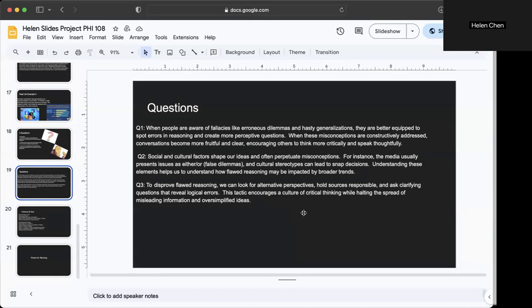Question two. Social and cultural factors shape our ideas and often perpetuate misconceptions. For instance, the media usually presents issues as either-or false dilemmas, and cultural stereotypes can lead to snap decisions. Understanding these elements helps us understand how flawed reasoning may be impacted by broader trends.